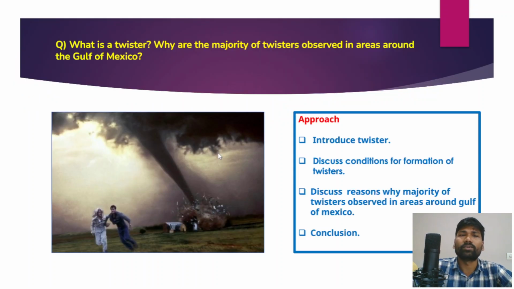The next very important question is about twisters. I hope you might have heard this term for the first time, twister, because it is not the regular question which UPSC asks, right? Last year also UPSC asked a geography question on zones, and this year UPSC has come up with a twister, and demographic winter would be another term.